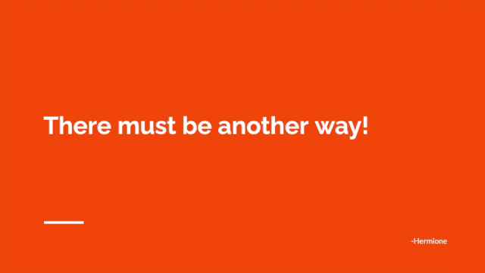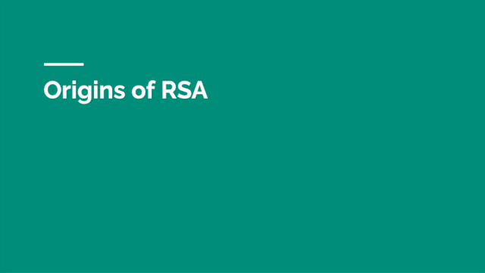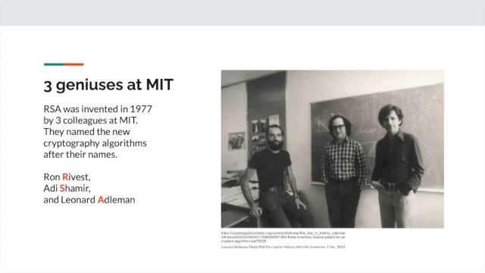There had to be a way where we could share data on the internet without worrying about losing our keys to people who we don't trust. Luckily, RSA was invented to save the day. In 1977, a new way to encrypt data was invented by three MIT colleagues, Ron Rivest, Adi Shamir, and Leonard Adleman. They named the new cryptography RSA, taking the initials of their last names.